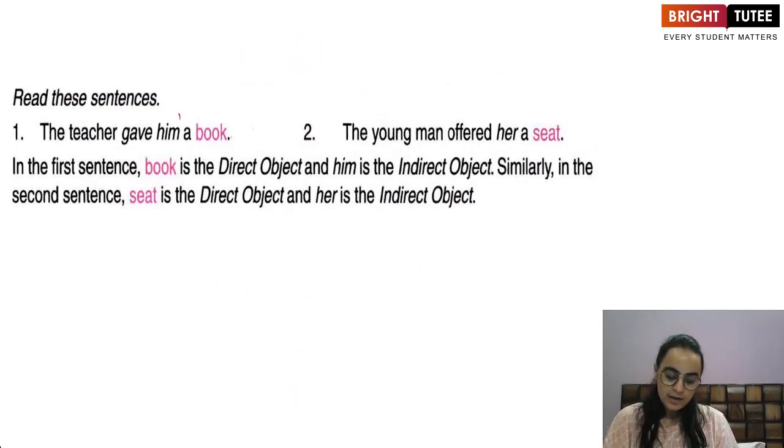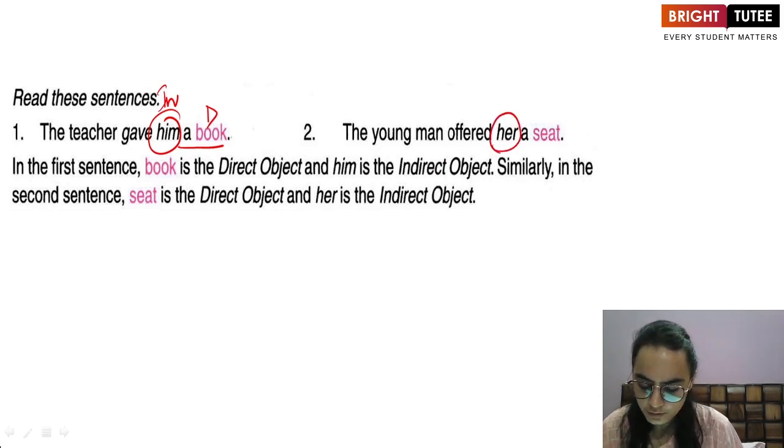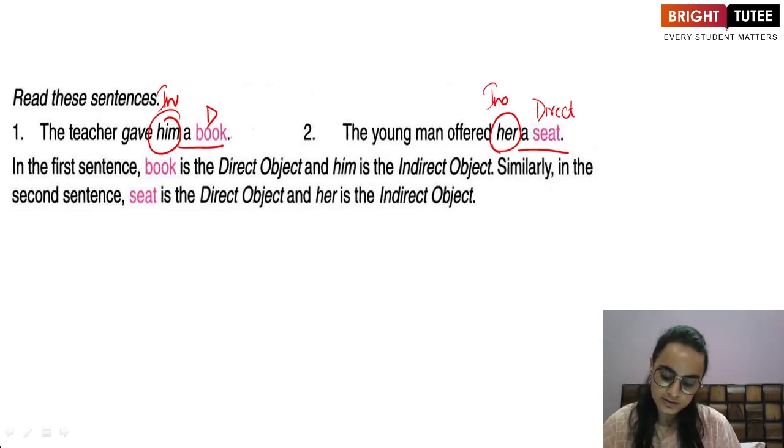The teacher gave him a book, two objects, him and book. What is the name? A book. So that is a direct object. Who received the book? Him. So it is an indirect. The young man offered her a seat. Her and a seat are the two objects. What is the name given to something? A seat. So that is the direct object. And who was given the seat? Her. So that is an indirect.